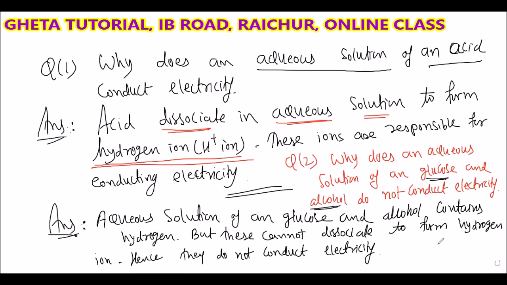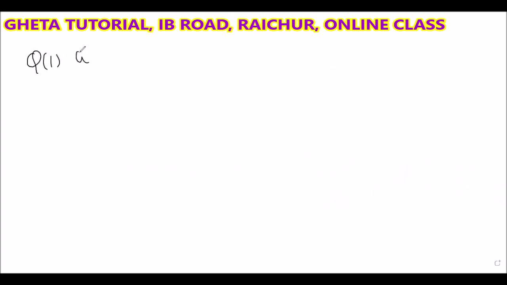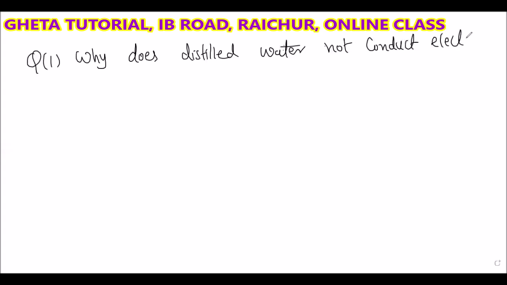So HCl, all the acids produce H plus ion in the water. One question they will ask: why does distilled water not conduct electricity, whereas rainwater does?